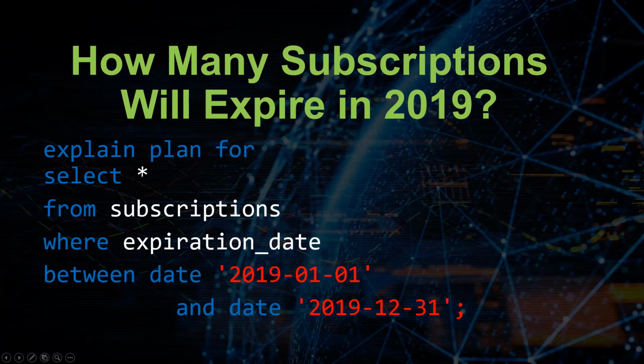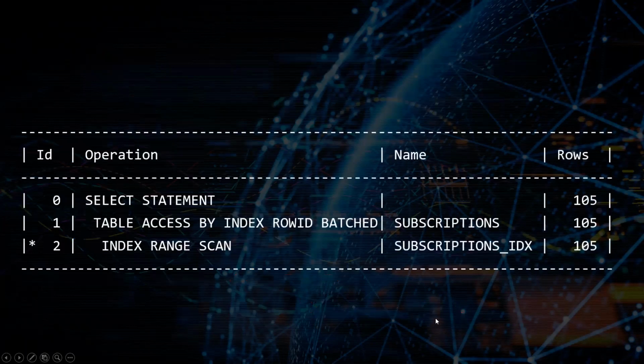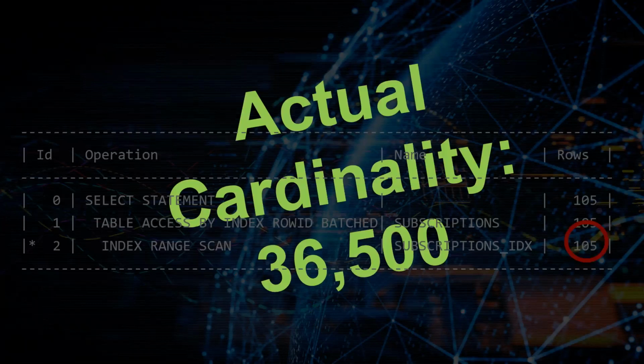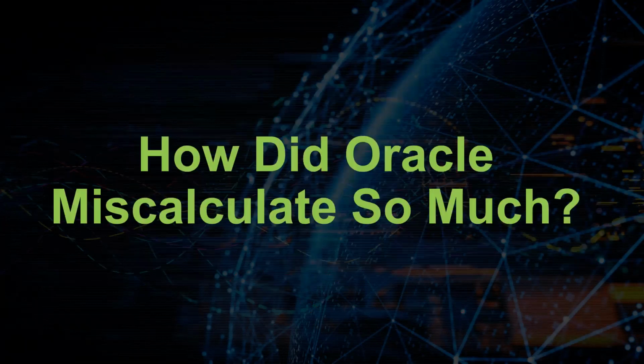So we'll do select star from subscriptions where the expiration date is between 2019 January 1 and 2019 December 31st. And whenever we get this back, Oracle says, oh yeah, you're going to have 105 records. Well, I just told you from the situation that we have that Oracle's actually going to return 36,500 records. So the question is, how did Oracle miscalculate so much here?